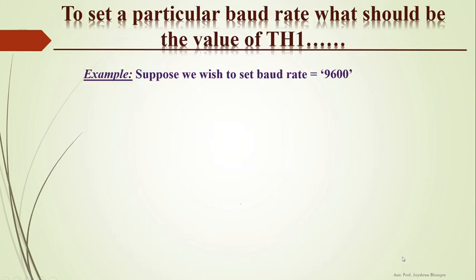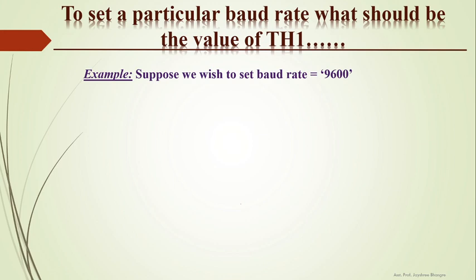So let's see how we can set a particular baud rate and what value should be loaded into TH1. Suppose we wish to set the baud rate equal to 9600. For serial communication, different baud rates are available: 9600, then 4800, 2400, 1200. These are the different baud rates with which we can transmit or receive data serially.